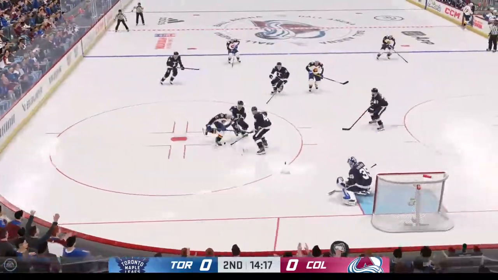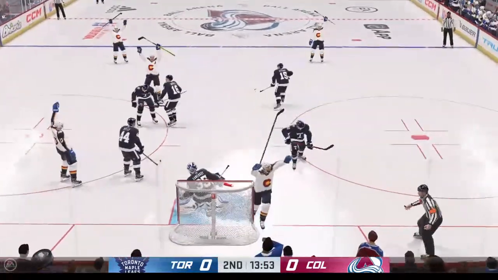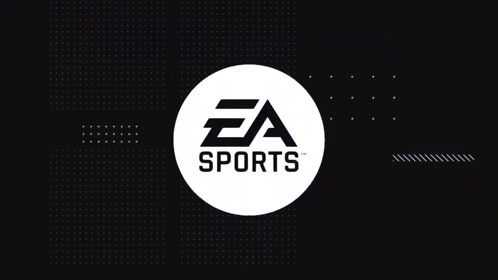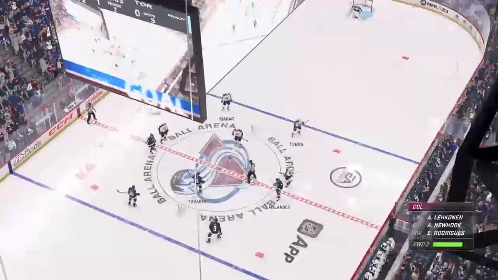Past the 5-minute mark of this middle frame. That redirects, and Samsonov had to kick it away. And back in front, they score! Left alone as Alex Newhook. He taps it by the left pad, and it's 1-0 Avalanche.